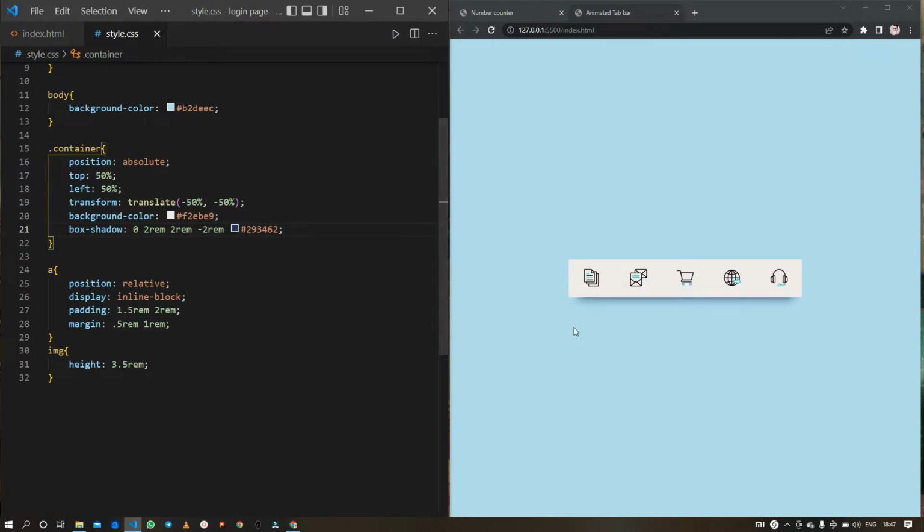Control S to save. Okay, so we have got that perfect box shadow at the bottom of our box.